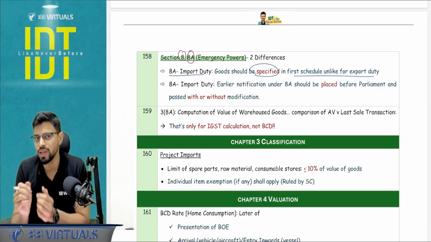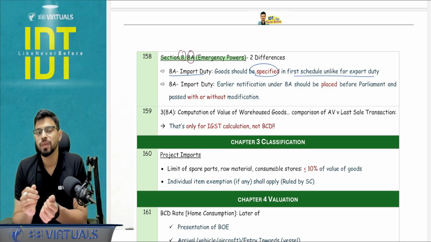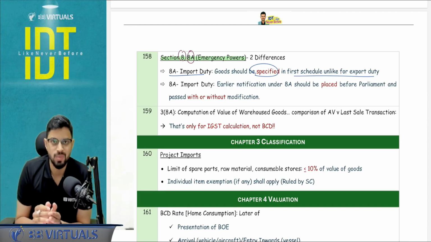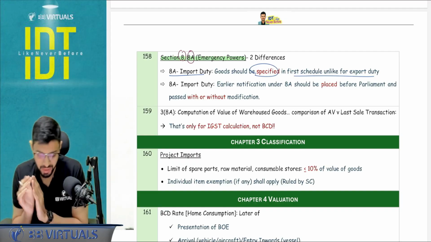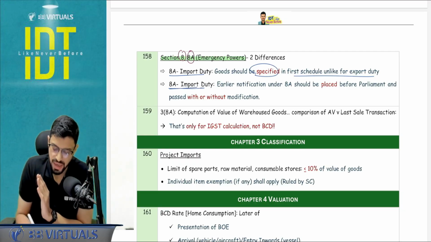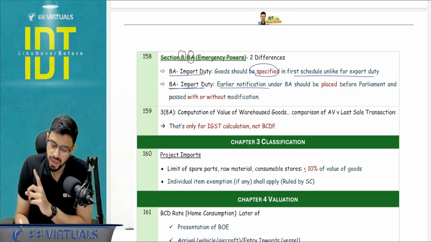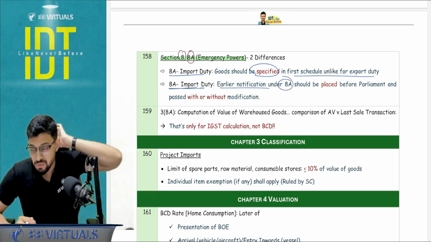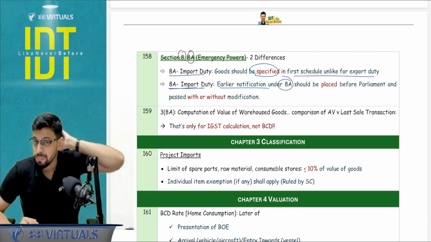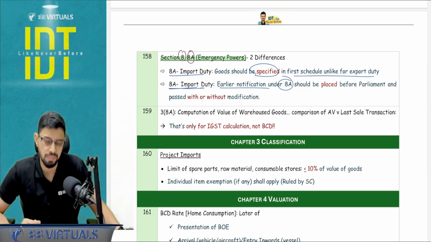So here in essence, for 8A, imposition is not happening, only enhancement is happening. The goods need to be specified in the schedule number 1. And the second difference, in 8A, there is another condition that the earlier notification, if any, under 8A should be placed before the parliament and should be passed with or without modification, that we don't care. But this condition does not exist in section number 8.